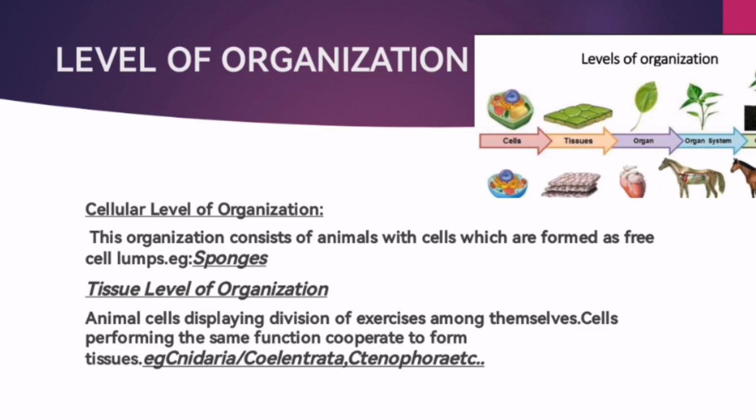Then there is muscular tissue; we are able to stretch our hands due to muscular tissue. Anything done by conscious will involves nervous tissue. Like this, there are many tissues in your body, and this is the tissue level of organization.